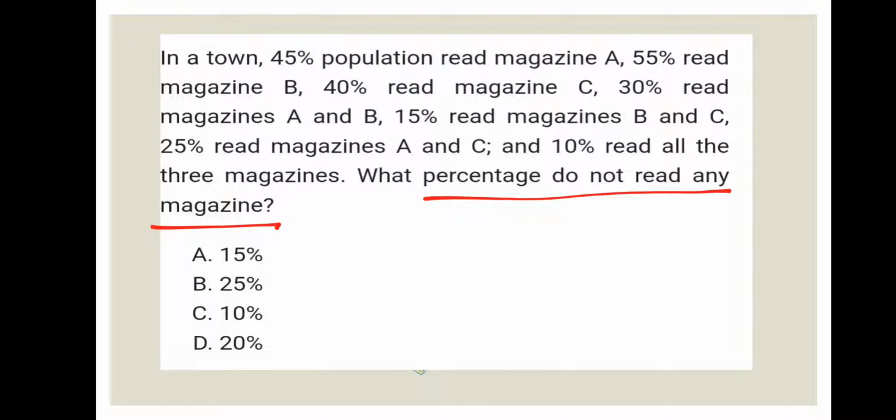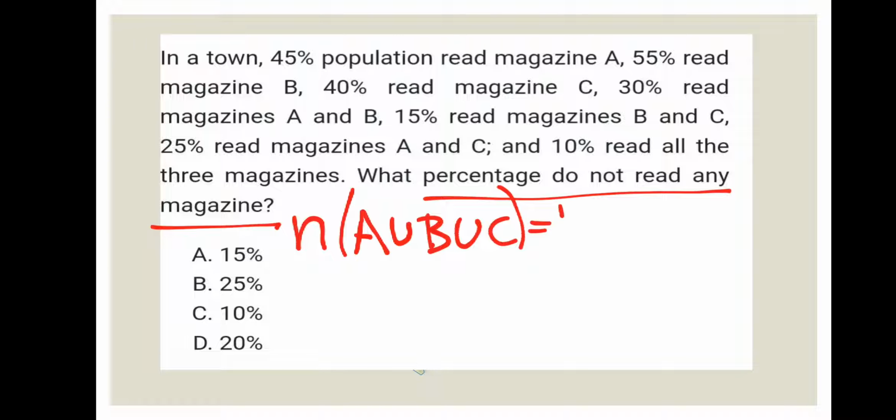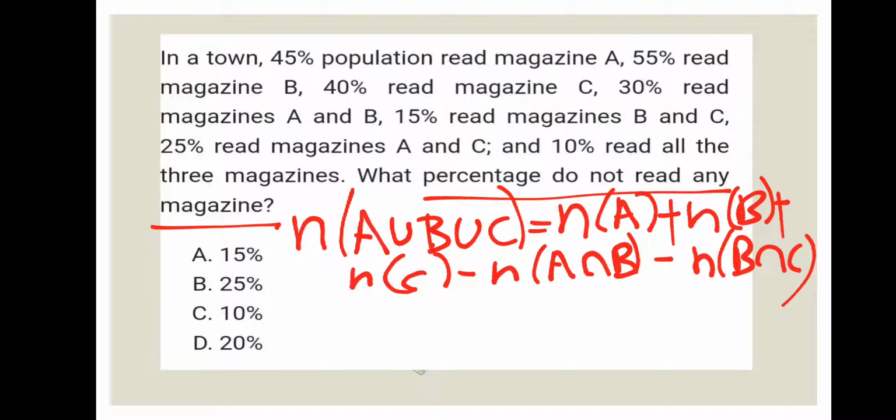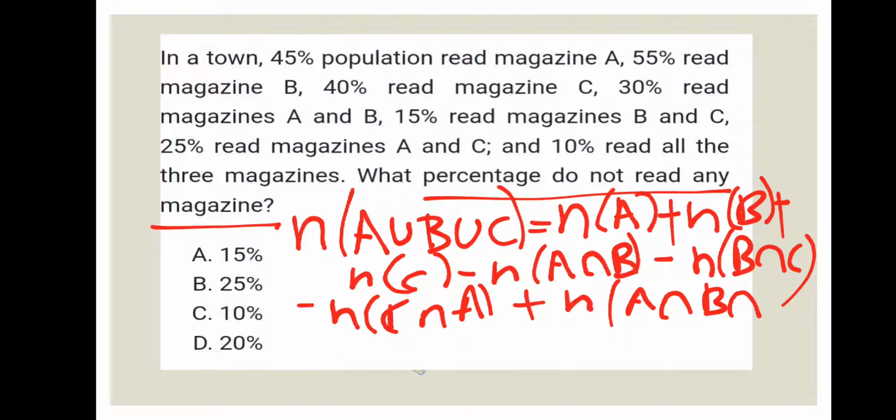So the formula for this is n of A union B union C can be written as n of A plus n of B plus n of C minus n of A intersection B minus n of B intersection C minus n of C intersection A plus n of A intersection B intersection C.